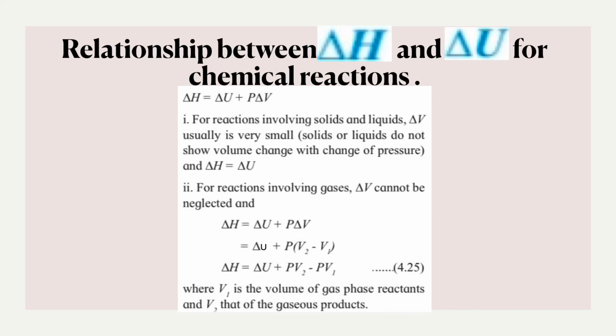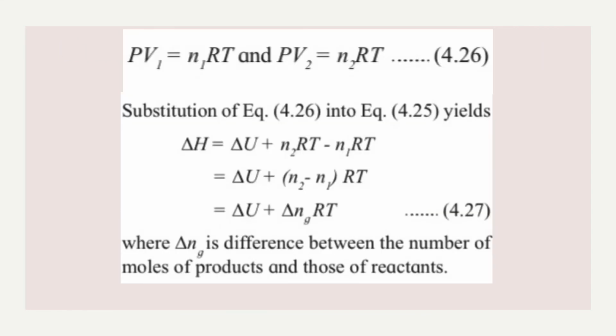Okay. Now, if the gases behave ideally, that is, the products and the reactants behave ideally, I can apply the ideal gas equation over here. So, I can introduce the term number of moles in the chemical reaction. Okay. So, we know that the ideal gas equation is given by PV equal to nRT.